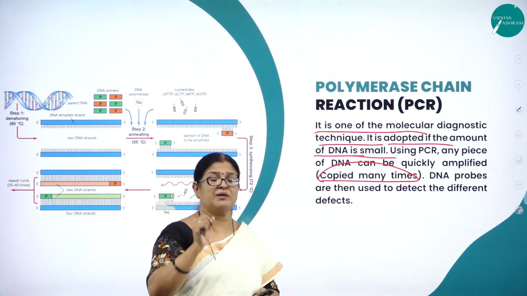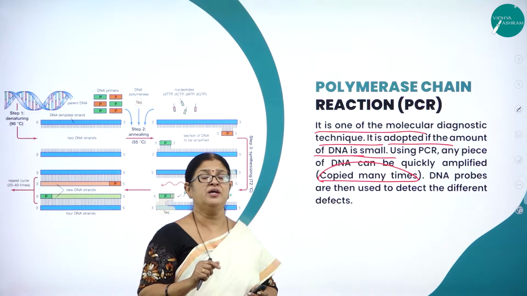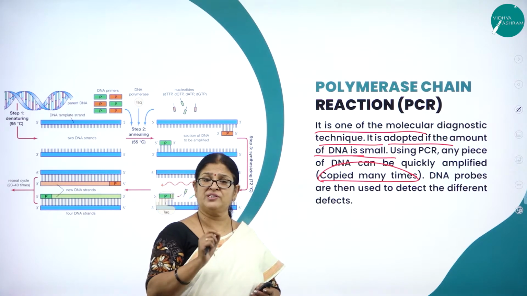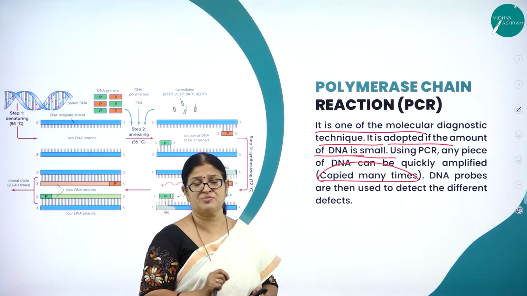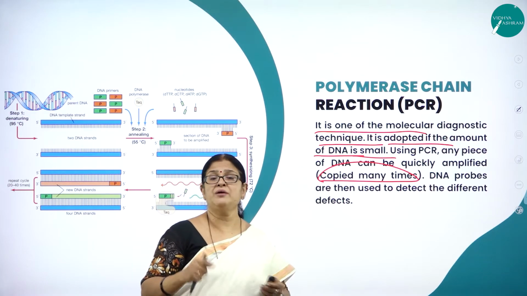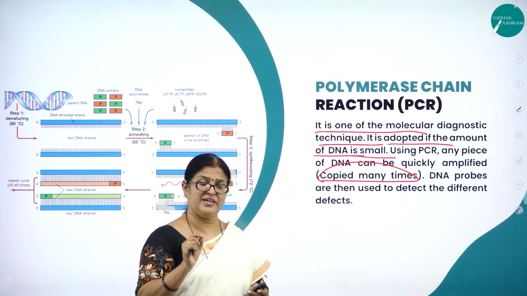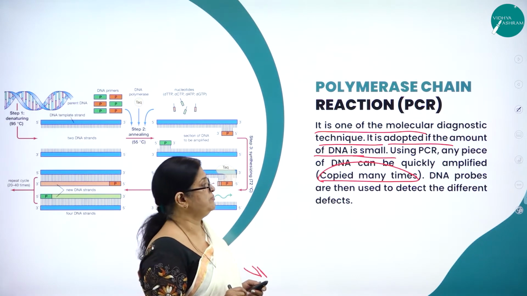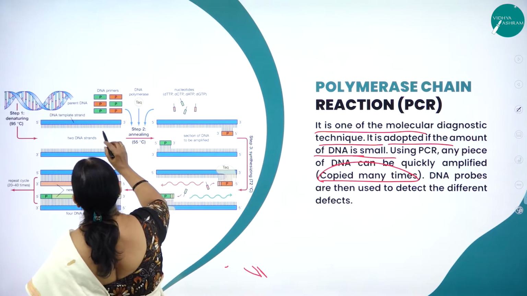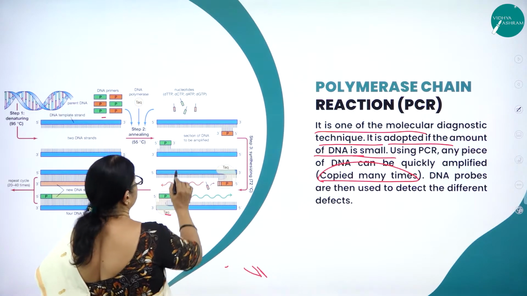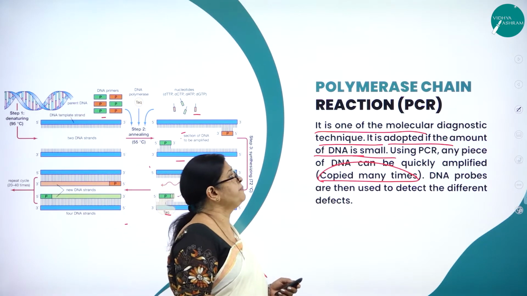So even a small segment, and I think all of us know, particularly in the technique called DNA fingerprinting, where small traces of DNA are found at the site of a crime. In that case, even that small piece of DNA can be taken for forensic science and be multiplied. So by taking a small segment of DNA, we can produce multiple copies of that DNA through the PCR reaction. And DNA probes are then used to detect the different defects. So here you can see how the technology has been done through polymerase chain reaction. So you can produce multiple copies of the DNA.